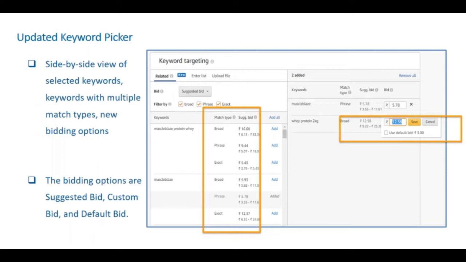You should always use this. You also have a range. Suggested bid is kind of the median. If you see the range, you will understand how much people are actually bidding. So 33.3 is the highest. It would be around the 85th percentile of all the bids that have gone in for this particular keyword, right? So 16.6 is kind of in the middle. If you want a 50-50 chance of your ads appearing, you should bid somewhere near 16.6. If you want your ads to always appear on top of the search, you need to bid close to 33.3, right? So that is the kind of algorithm we have. You can also have your ads appear at a lower bid sometimes.